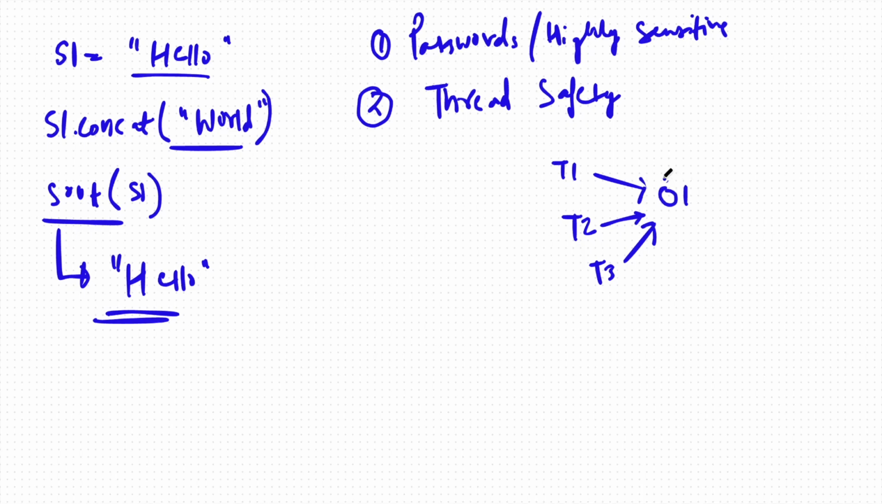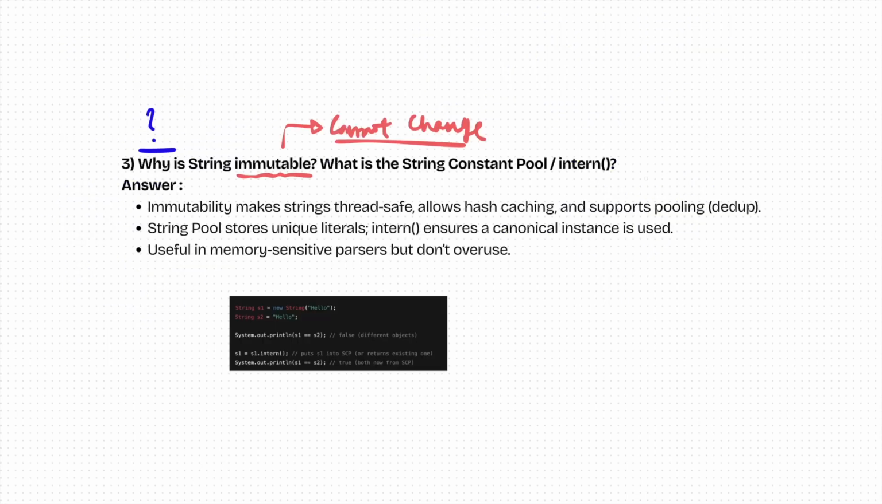So even if thread 1 comes, it can access the real value, thread 2 comes, it can access the real value, thread 3 comes, it can access the real value. So for safety purposes, for thread safety, strings are kept immutable. Okay, and now it can be shared across these threads without any problem, right? Now the question is, what is the string constant pool or what is the intern function?